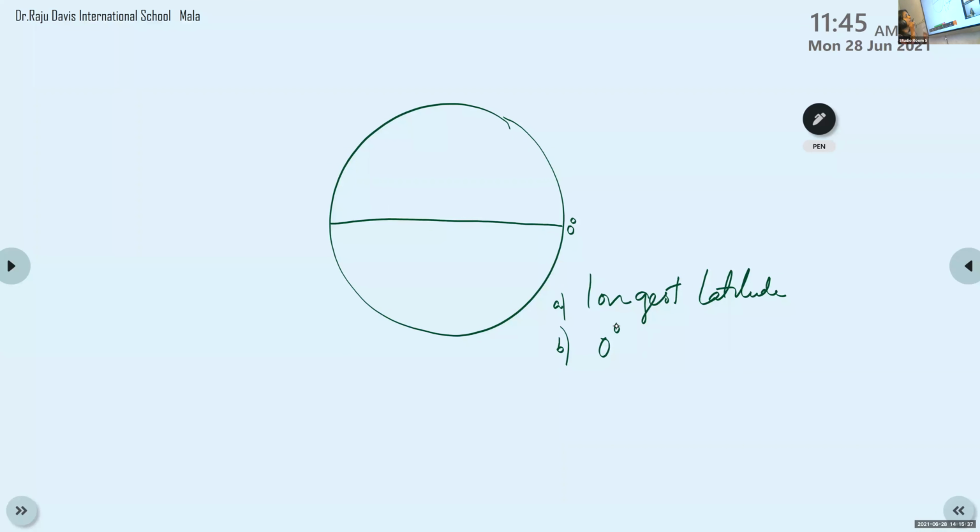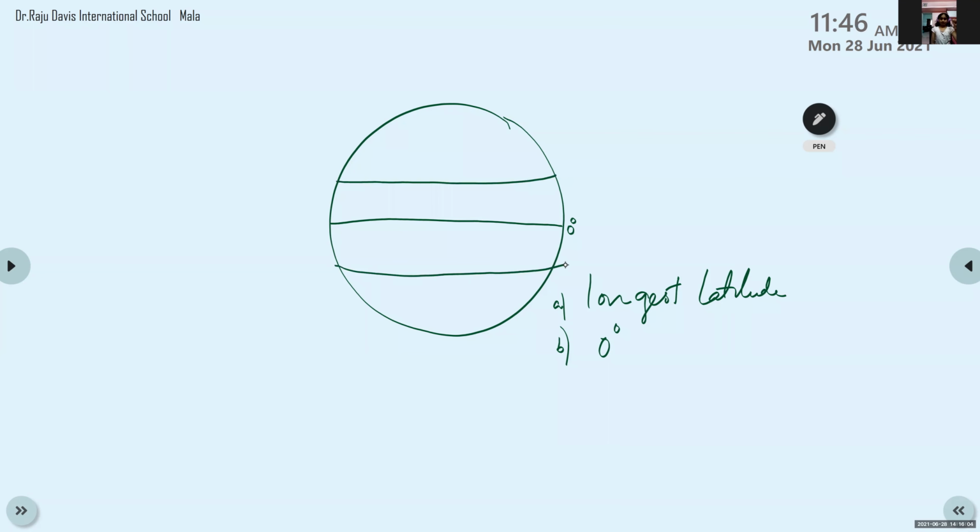Then on either side of the equator, we have learned about 2 other important latitudes. Which are they? Tropic of Cancer and Tropic of Capricorn. Okay.